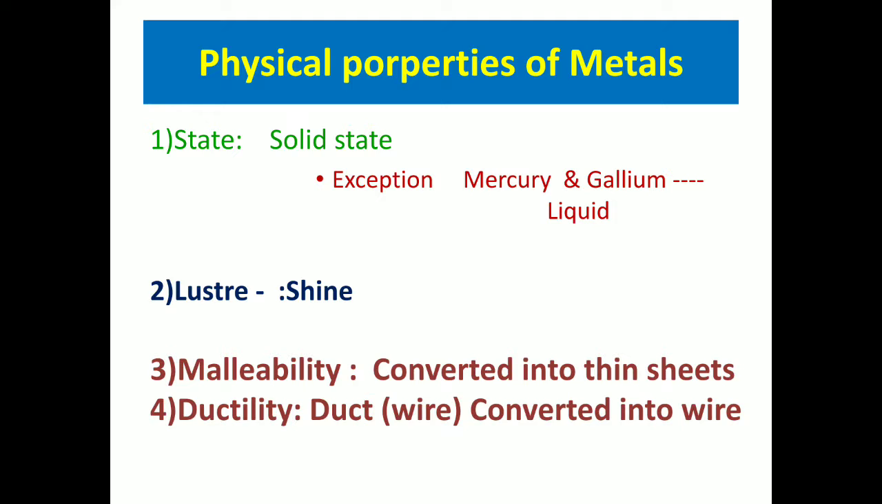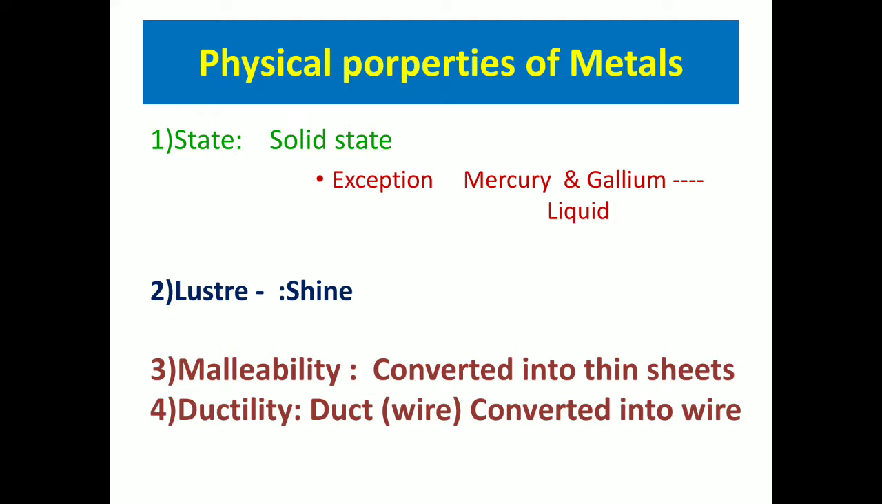Now there are still some exceptions in that, that is mercury and gallium, which are in liquid state. These are metals only because all the other properties are of metals. But they are in liquid state. Mercury is put in the thermometer. It is in a liquid state. Gallium, these are all metals, but they are in liquid state. But generally all metals are solid. You can imagine gold, silver, aluminium, iron, these all are in solid state.